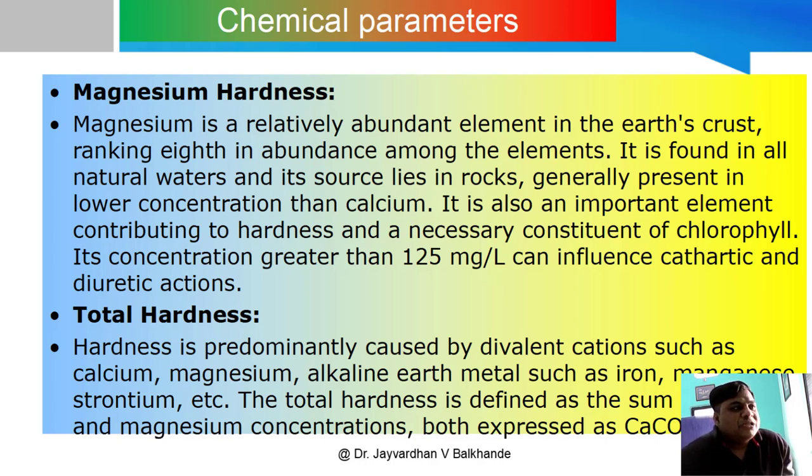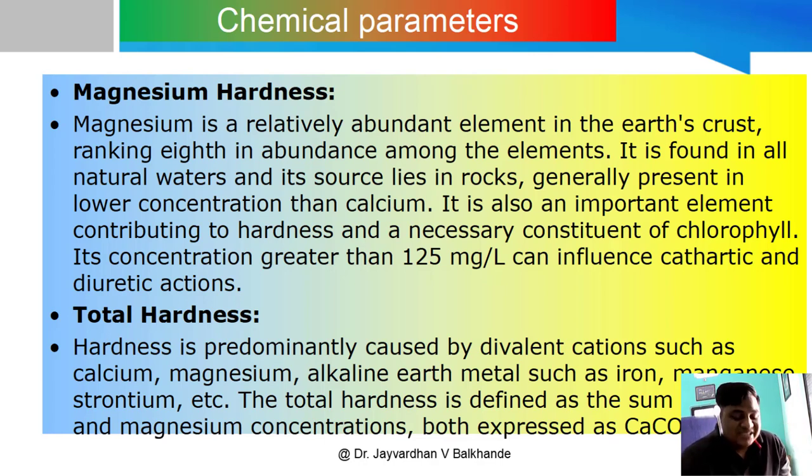It is generally present in lower concentration than calcium, and it is also an important element contributing to hardness and a necessary constituent of chlorophyll. For chlorophyll, it is a very important constituent. Its concentration, if greater than 125 milligram per liter, can influence catalytic and diuretic actions. So these are two actions that are influenced by this.